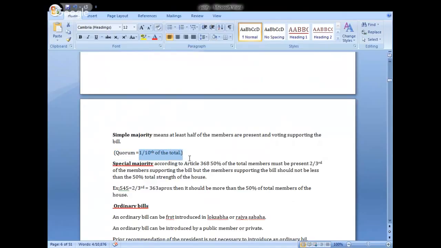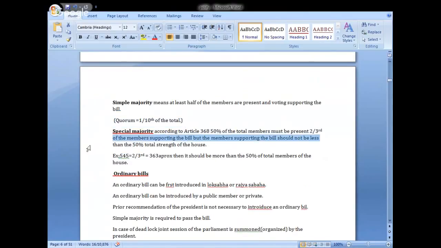Otherwise, the session is adjourned. We will learn after some time what is quorum exactly.